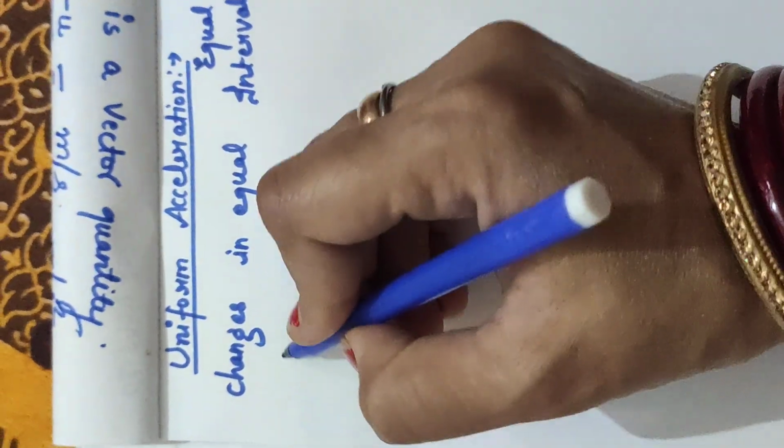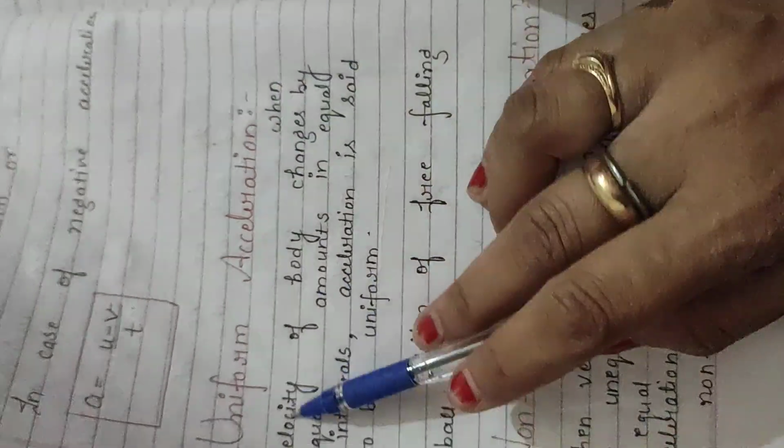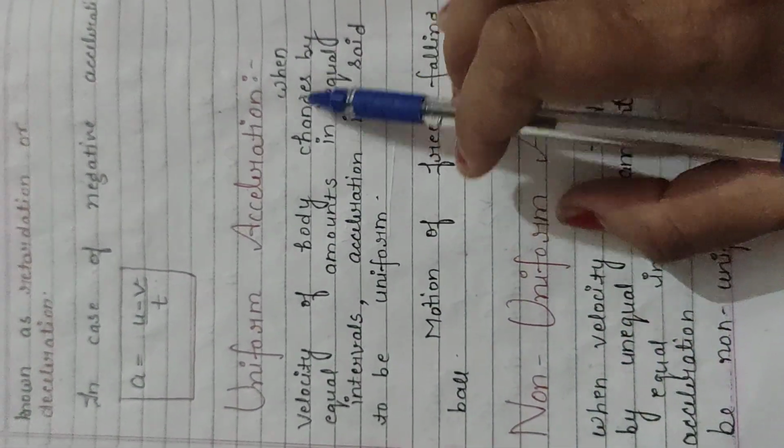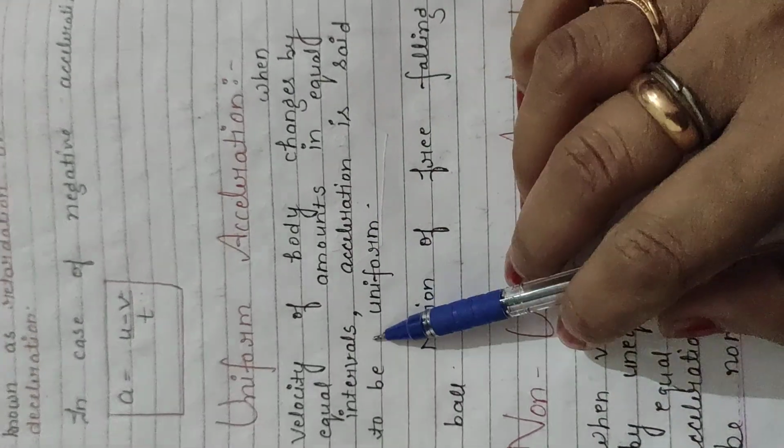You can write down the definition for the same: when the velocity of a body changes by equal amounts in equal intervals of time, acceleration is said to be uniform.